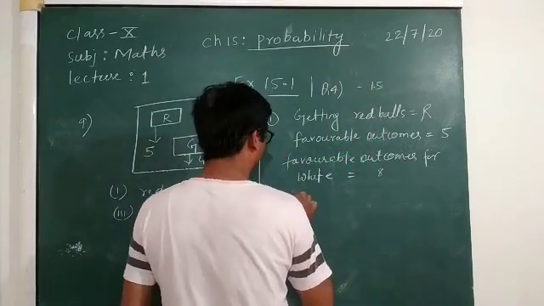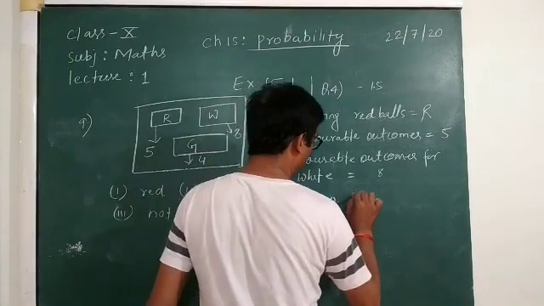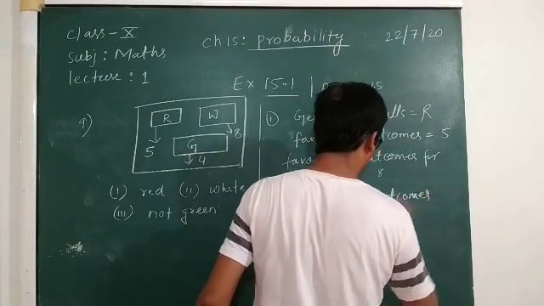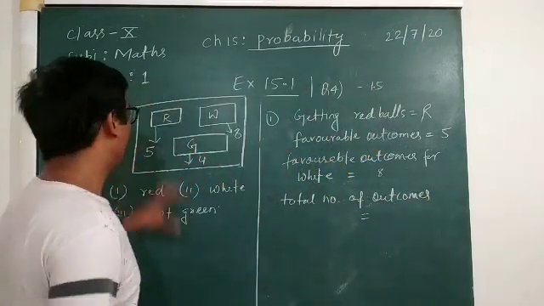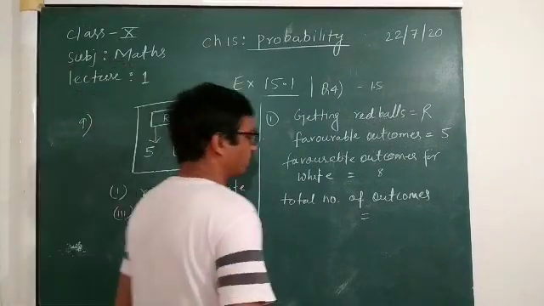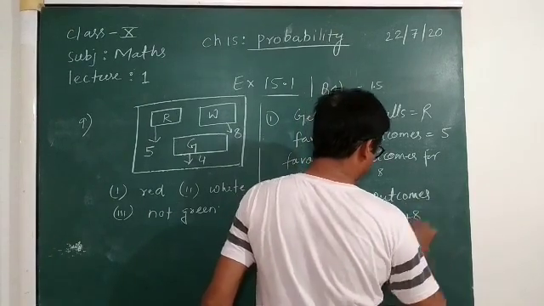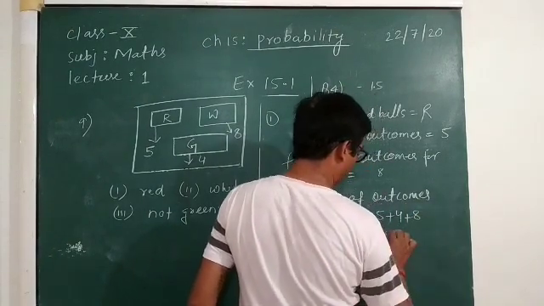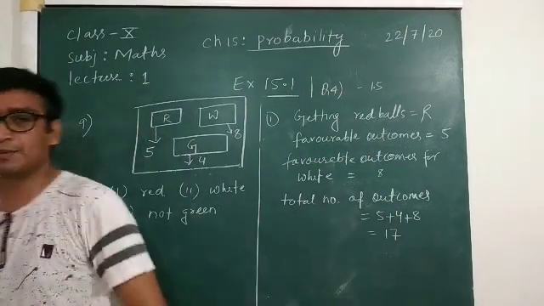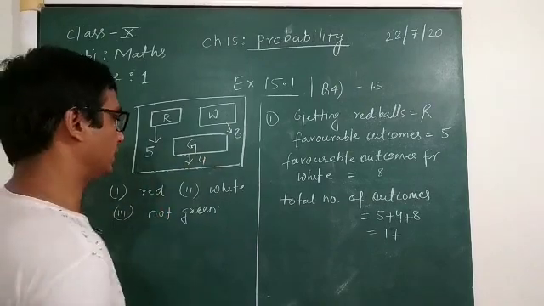Okay, then total number of outcomes, means what is the total number? 5 plus 4 plus 8. Total number of outcomes is 5 plus 4 plus 8, which will be 17. Okay, now the first option is to find the probability of getting red balls.